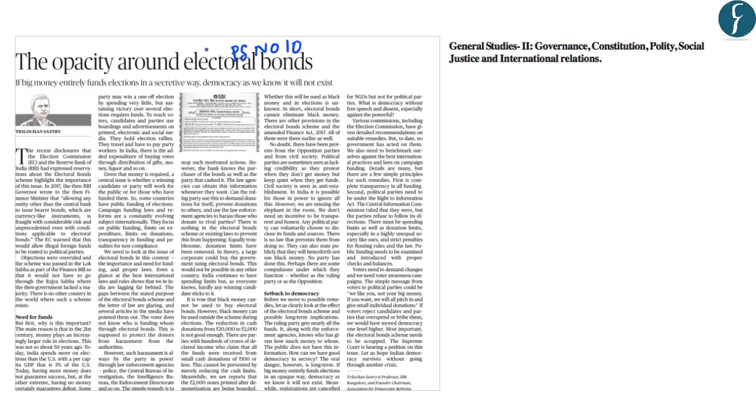Now, this lead article on page number 10 is related to the issue of electoral bonds that has been highlighted and has been in news recently. And this forms a part of the General Studies paper 2 under the topic Governance and Indian Polity. So this article basically highlights some of the issues with the electoral bonds and how they are a threat to the democracy in India.